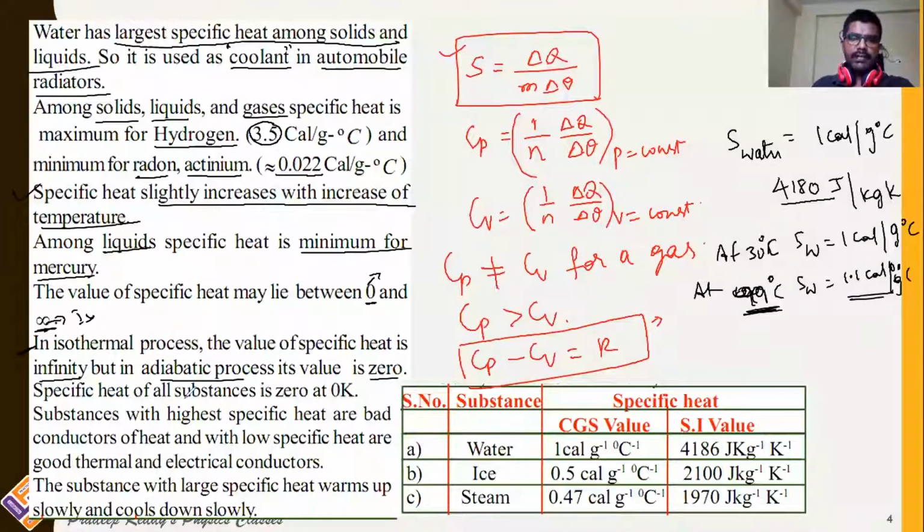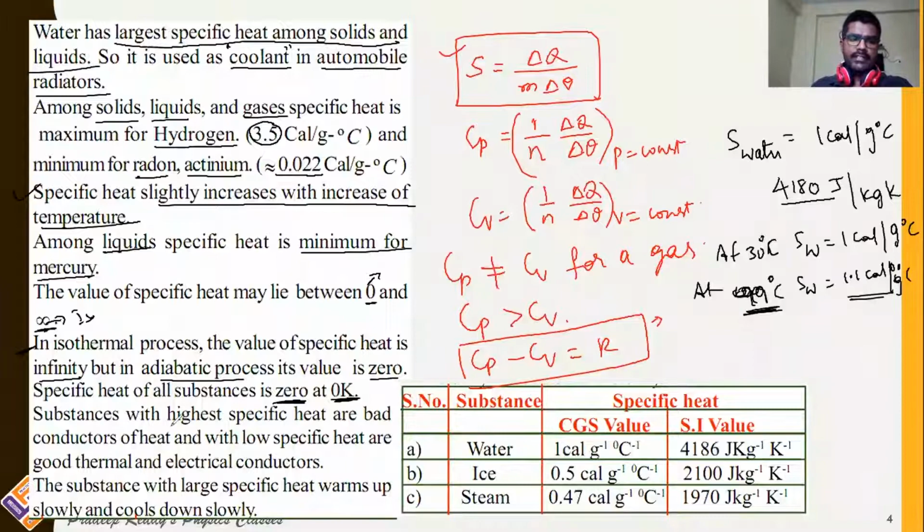And specific heat of all substances is 0 at 0 Kelvin. We already discussed that at 0 Kelvin, the molecular vibration ceases to 0. It is therefore called absolute 0. As a result, specific heat of all the substances at 0 Kelvin is always 0.